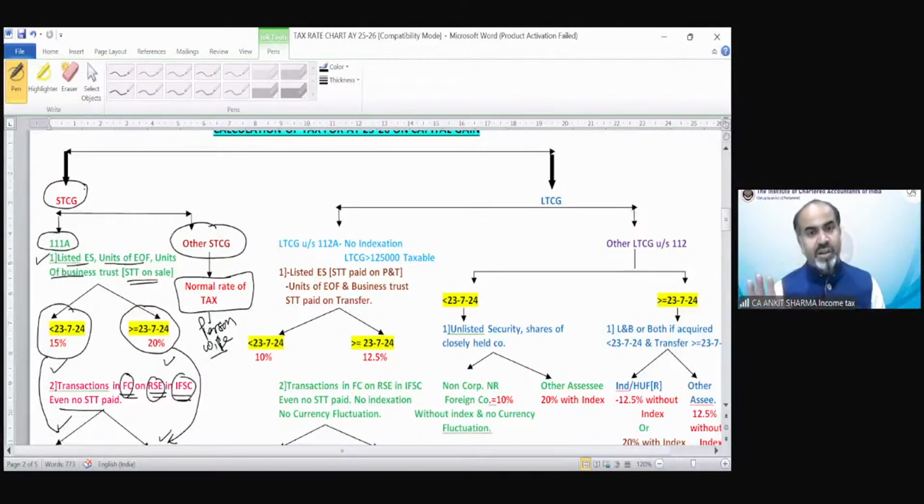We have understood how to tax short-term capital gain. It's too easy to understand now. With the help of those provisions, if you learn from this chart, you will understand in 1 minute what the tax rates are that need to be applied in case of short-term capital gain. Whether before July, after July, no issue. Sorted.